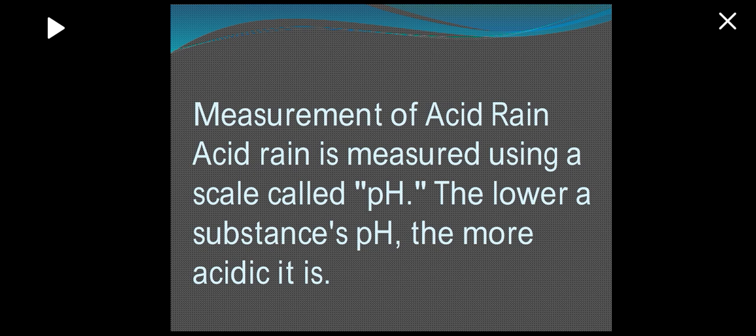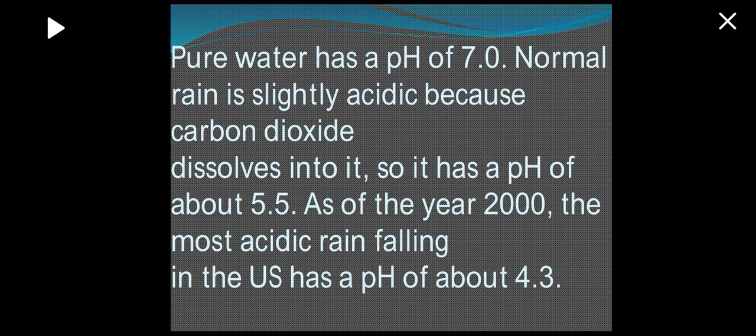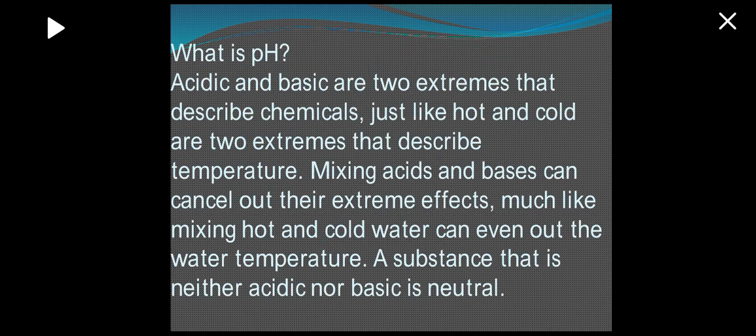Acid rain is measured using a scale called the pH. The lower the substance's pH, the more acidic it is. Pure water has a pH of 7.0. Normal rain is slightly acidic because carbon dioxide dissolves into it, so it has a pH of about 5.5. As of the year 2000, the most acidic rain falling in the US has a pH of about 4.3.